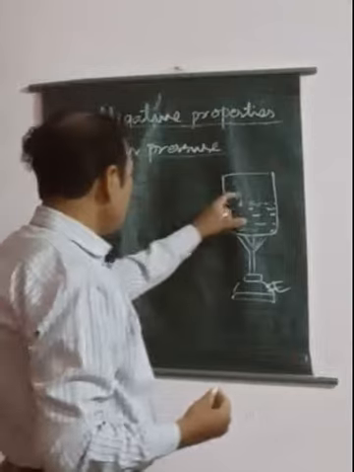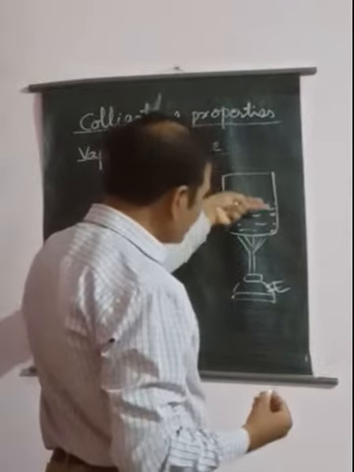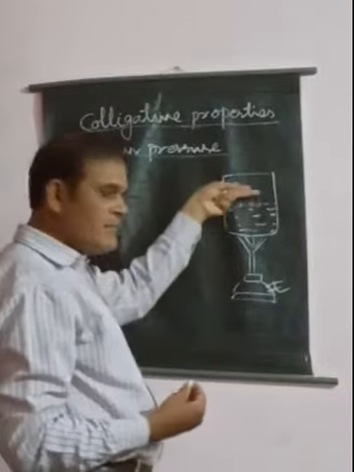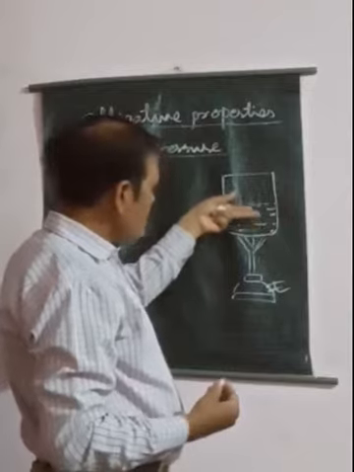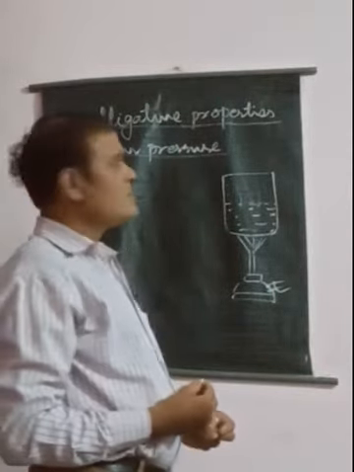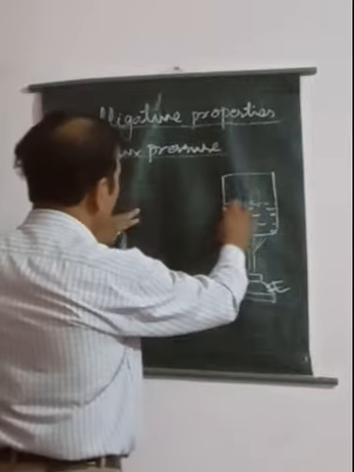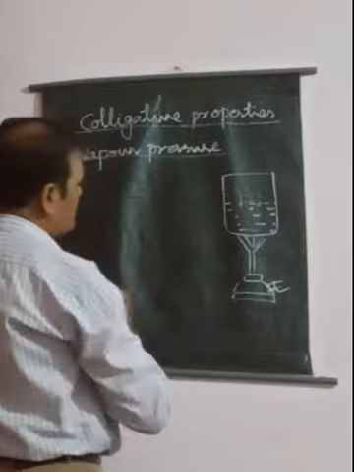The pressure exerted by the vapor of a liquid on the surface of the same liquid is known as the vapor pressure of that liquid.